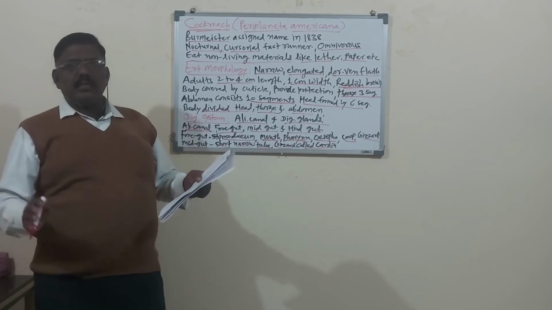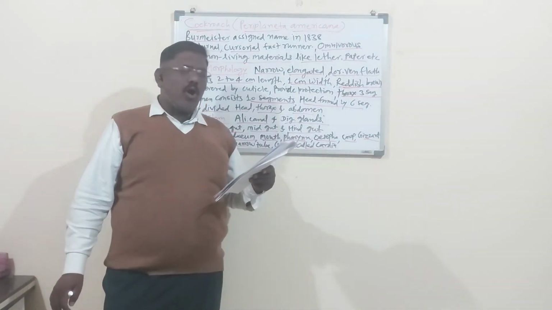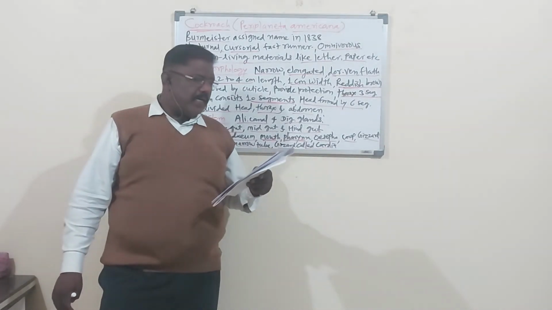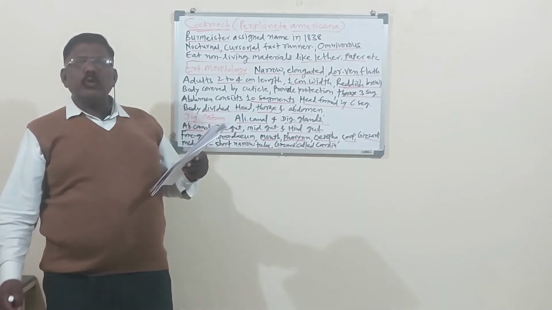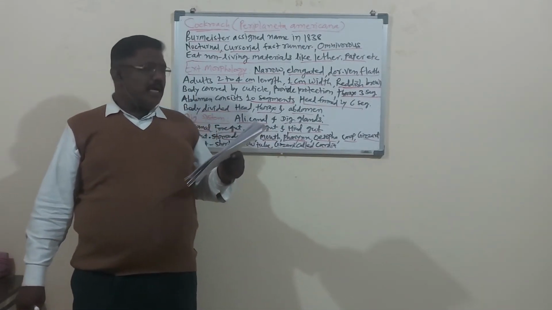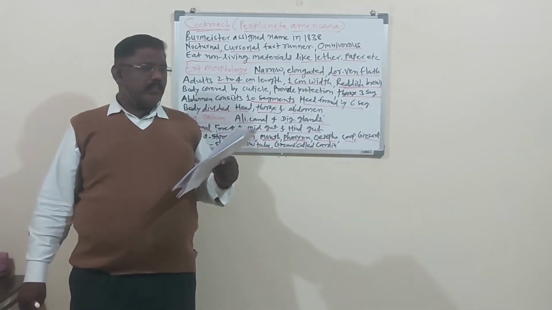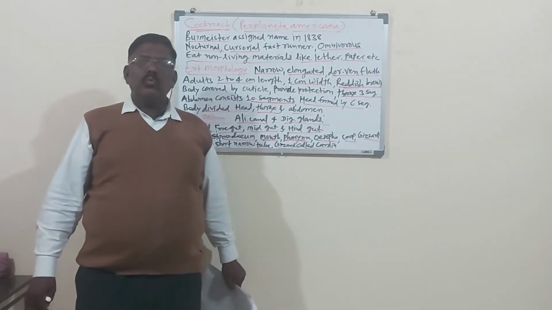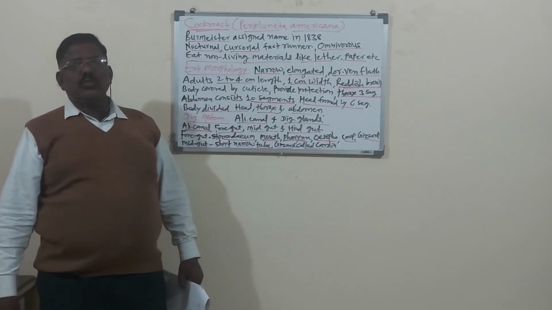After that, the mesenteron, that is the midgut. Then after the midgut, there are the Malpighian tubules. Then the ileum, then the colon, and finally the rectum and anus. So these are the different parts of the alimentary canal and digestive glands.